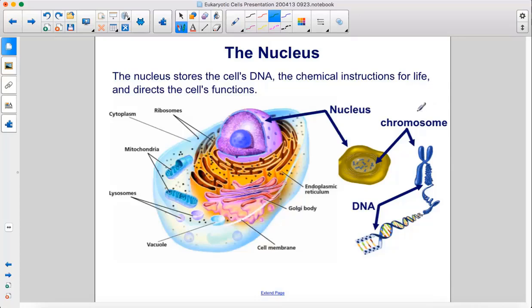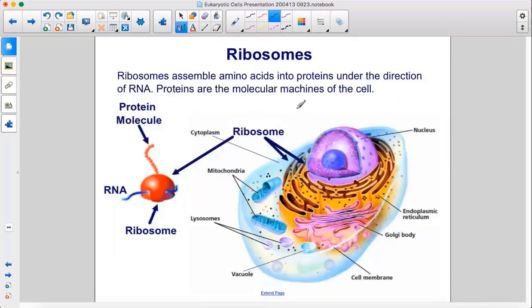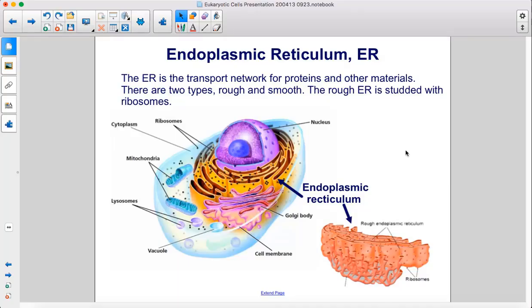The nucleus stores the cell's DNA, the chemical instructions for life, and directs the cell's functions. Ribosomes assemble amino acids into proteins under the direction of RNA. Proteins are the molecular machines of the cell. The endoplasmic reticulum, or ER, is the transport network for proteins and other materials. There are 2 types, rough and smooth. The rough ER is studded with ribosomes.